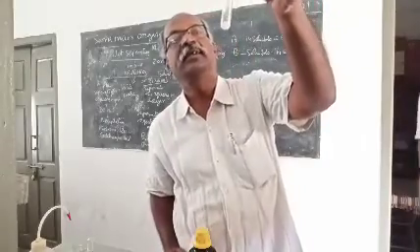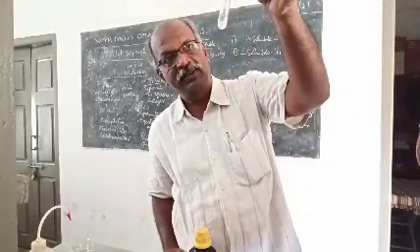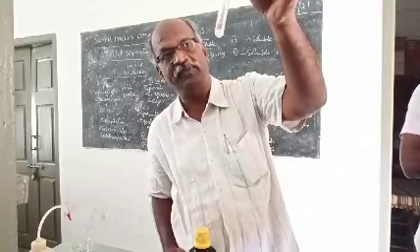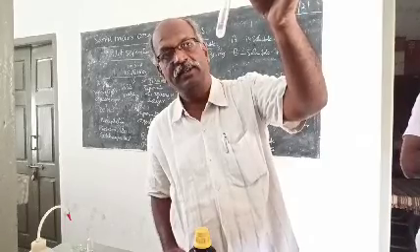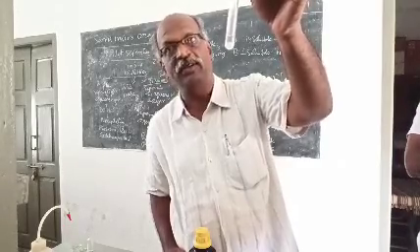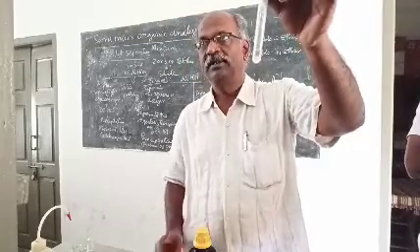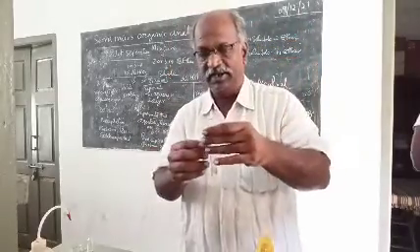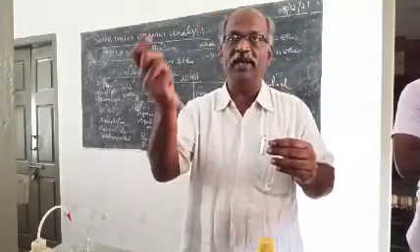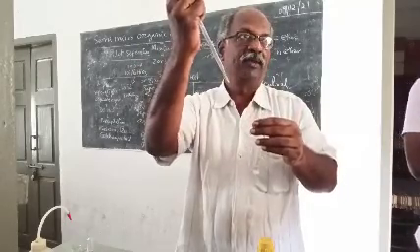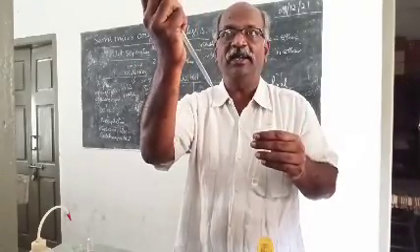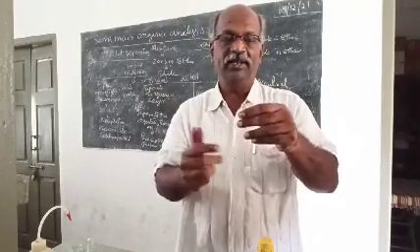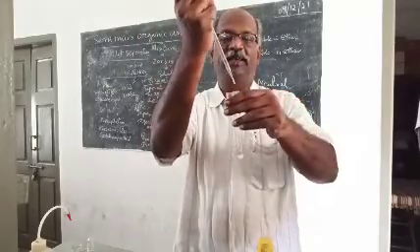See, in the bottom portion, we can see the major quantity of the substance, the mixture that is taken for the pilot separation. So it is very clear that the mixture contains an insoluble compound. The soluble compound is in the ether layer. I can separate the ether layer with the help of a dropper tube like this one. For the organic analysis, I always request the students to go for a clinical dropper. The clinical dropper is very effective in carrying out the pilot separation.